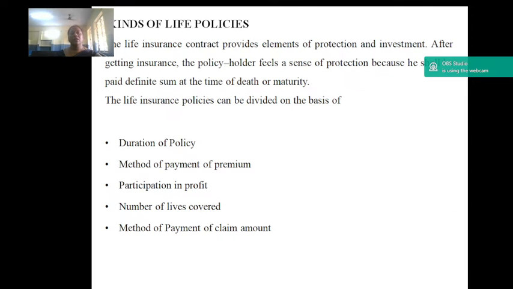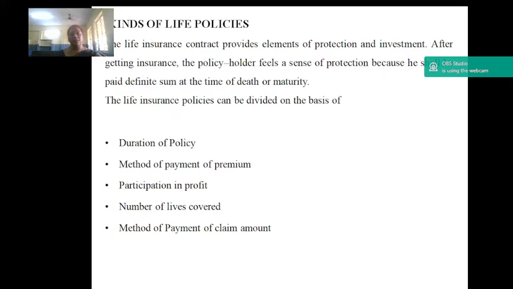Now we will see the kinds of policies. On the basis of the duration of policies, the life insurance policies may be whole life policy and term insurance policy. Whole life policy. In whole life policy, the sum assured is payable to the legal heir only on the death of the assured. It is to protect and support the family of the assured after his death. Under the scheme, premium may be payable throughout the life of the assured or for a limited number of years.